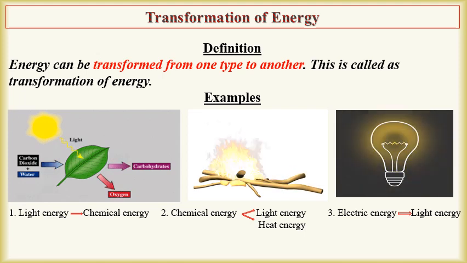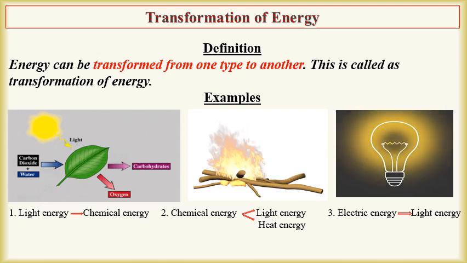As you can see in the first picture, plants need sunlight for production of food and that food is stored in the form of chemical energy. So here light energy gets converted into chemical energy. In the second example, wood is burning.